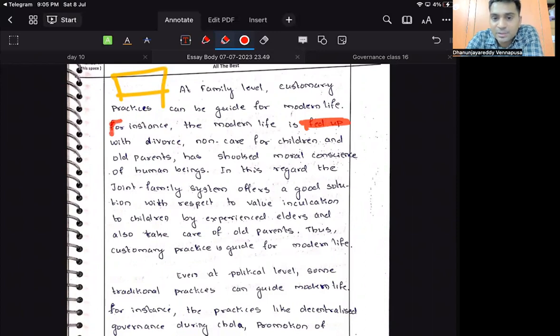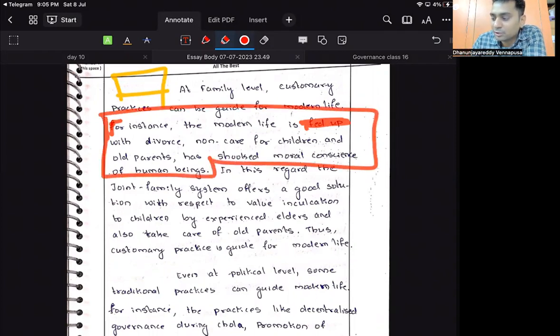For instance, the modern day life is full with divorces, non-care for children and old parents, and strict moral concerns of human beings. Now look, where the question has gone! Three sentences or four lines without any full stop, because you have incorporated four examples in one sentence. The moment you drag, errors are going to come.